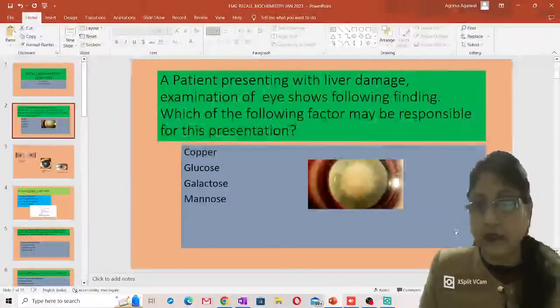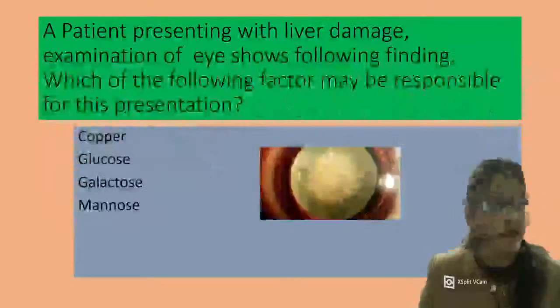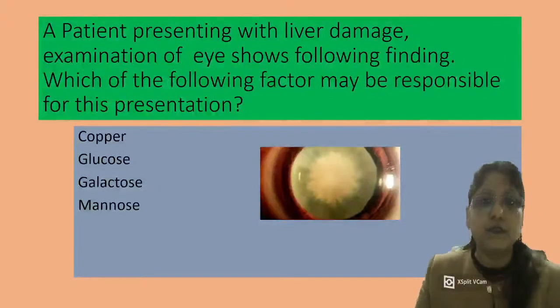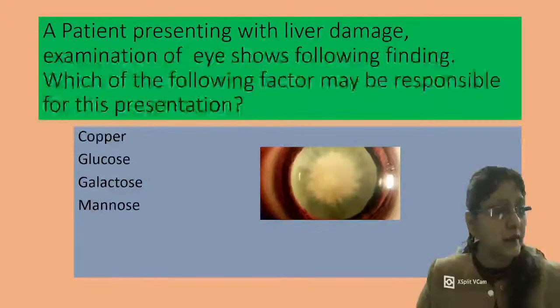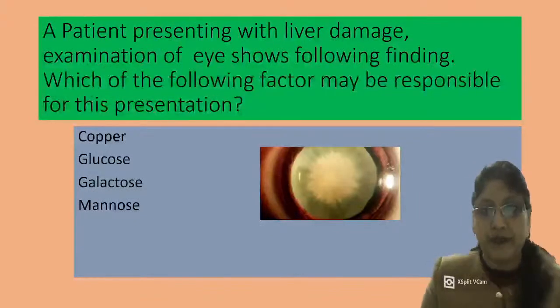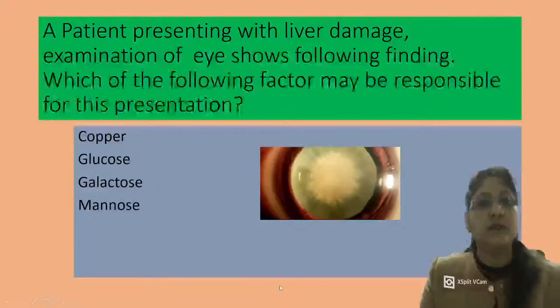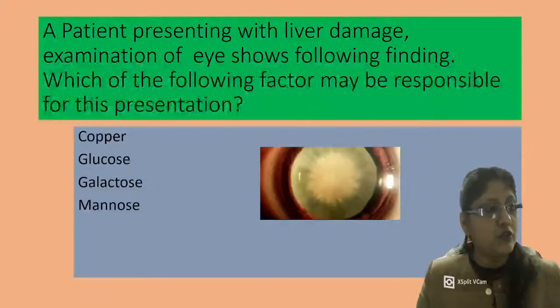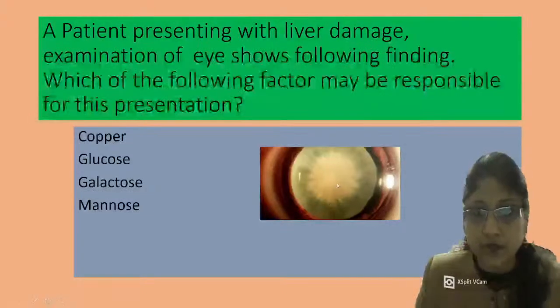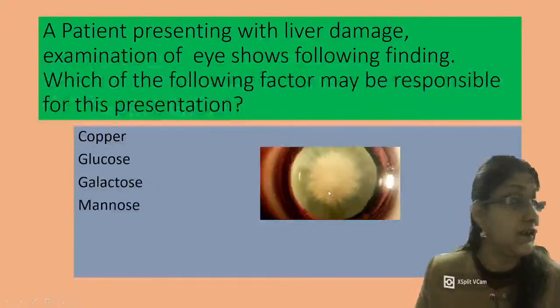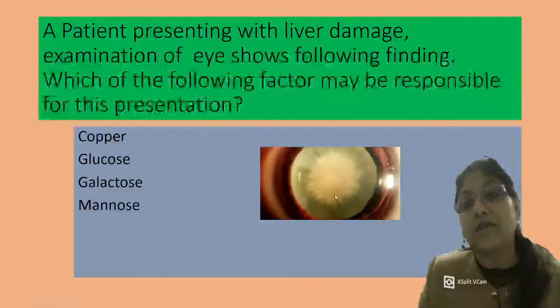Now the first question which I am projecting here is completely recall based, and here they said that there is a patient who is presenting with liver damage and examination of the eye is showing the following finding. This was a picture which was given, and now which of the following factors may be responsible for such presentation? In this question what they have given is just the liver damage and the eye finding, where you can see there is a sort of opacity in the lens, and if you see the appearance, it is a sort of sunflower appearance. So it is a sunflower cataract.